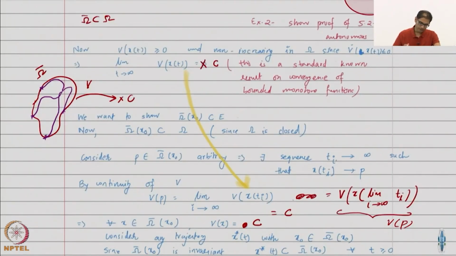Now, cool things start to happen because of the fact that V of t is constant. V can be seen as a function of time, right? We already know this; just by plugging in the solutions, V becomes a function of time. That is how we take the derivative also. I mean, that is sort of the notion of taking the derivative, although the derivative is something we have defined as the directional derivative. But this is the notion that V is a function of time, once we plug in the solutions.